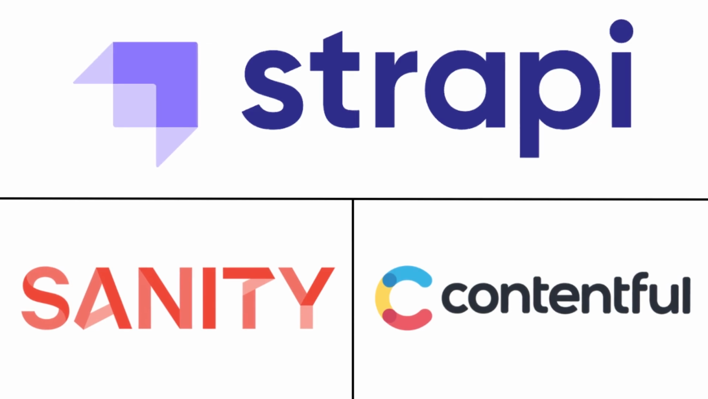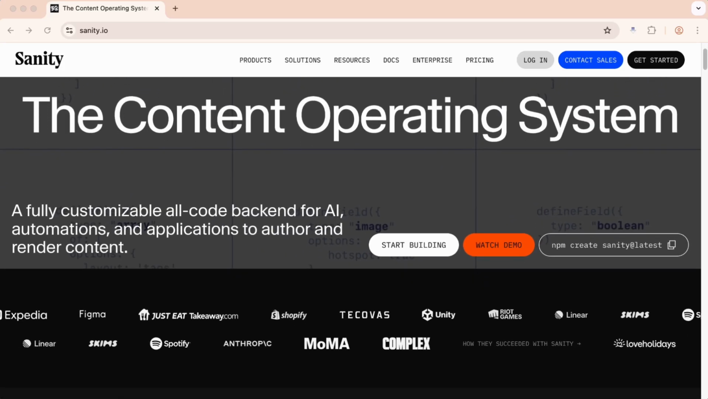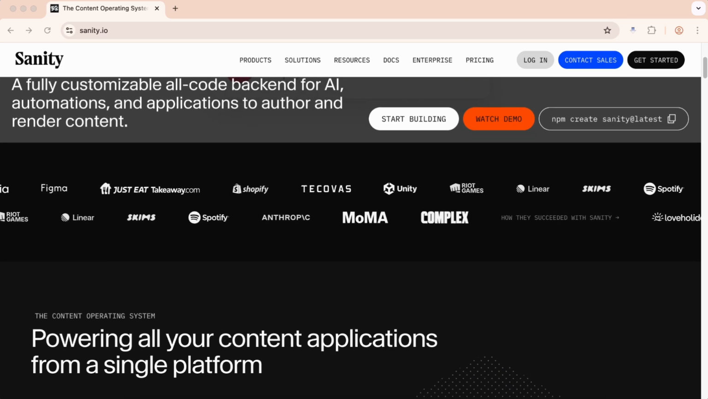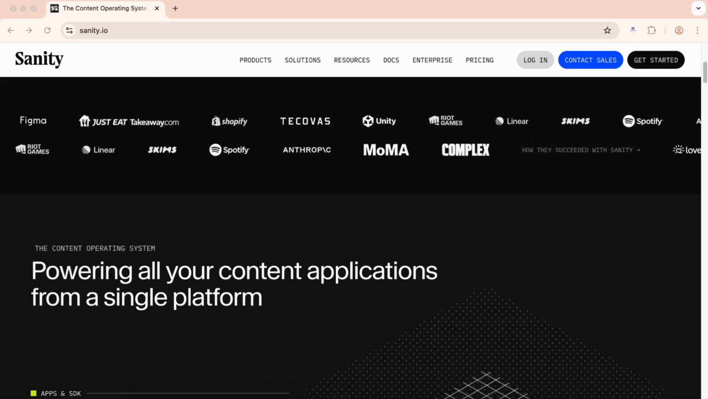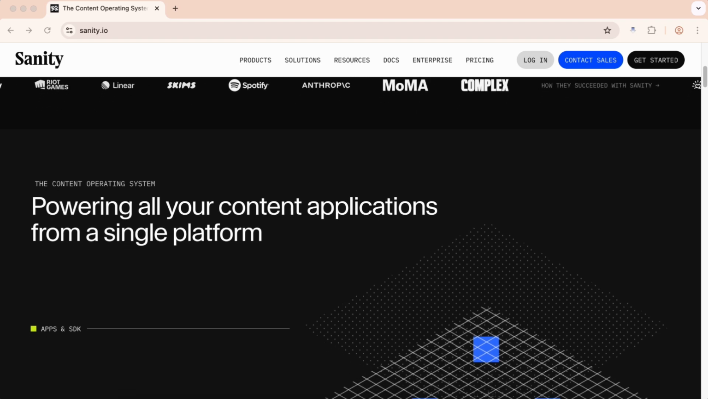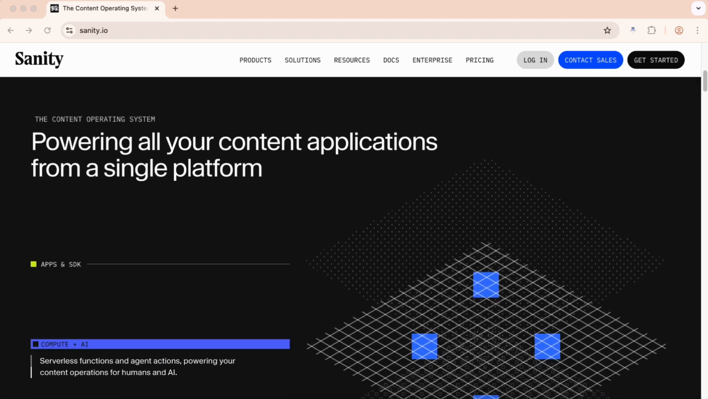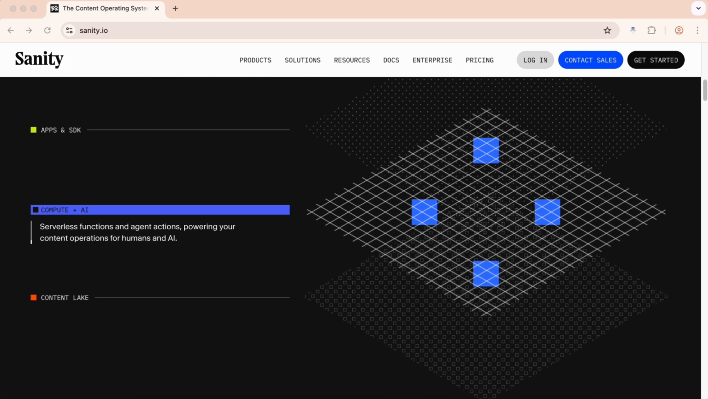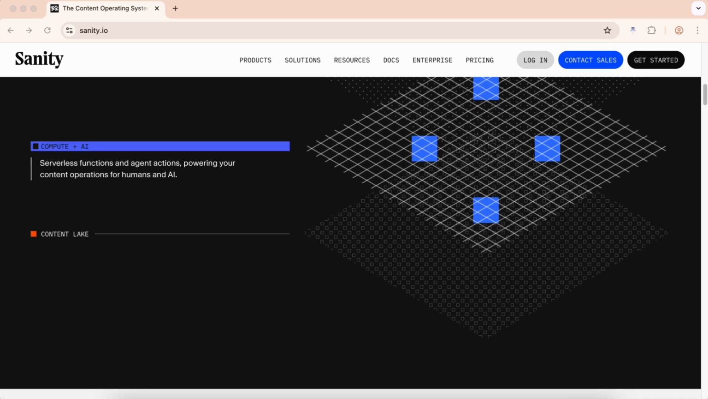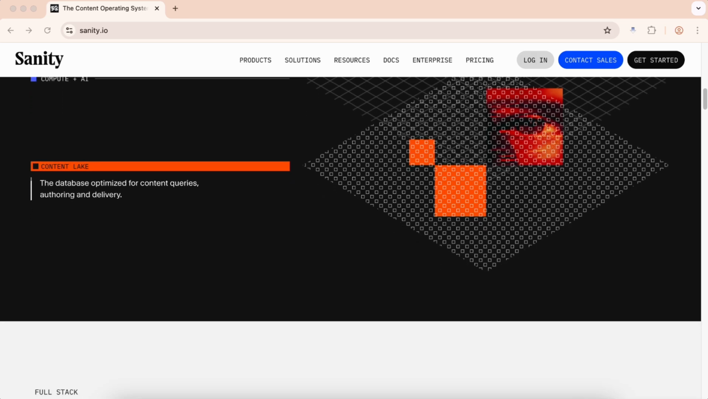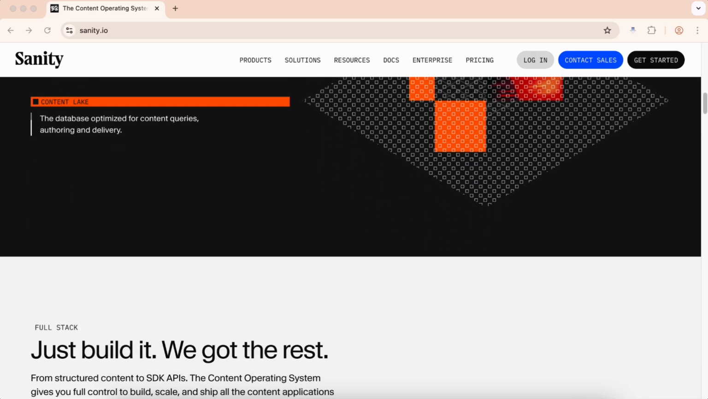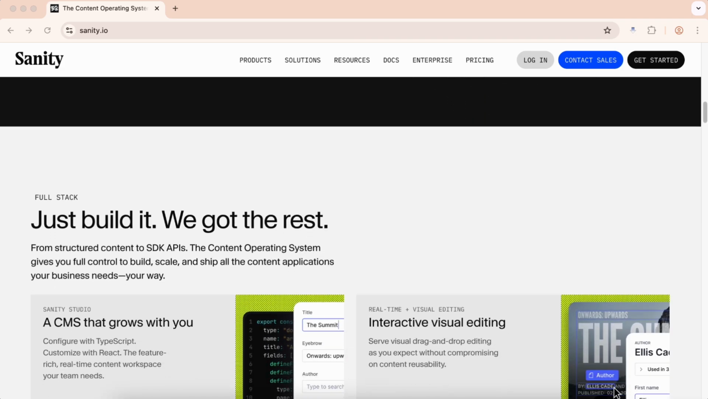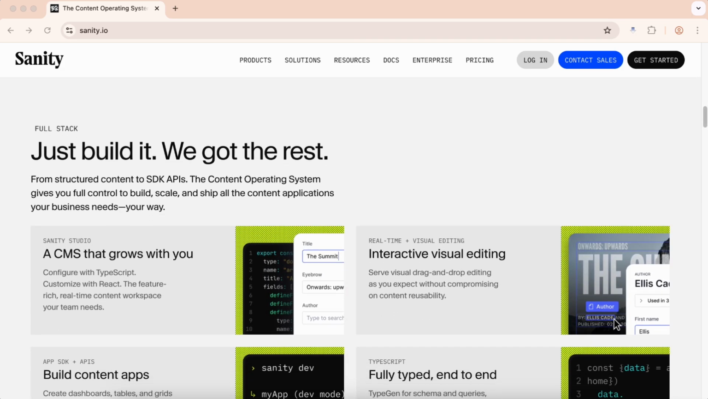headless CMS architecture. Let's start with Sanity, the structured content platform that's been revolutionizing how developers and content teams collaborate. Sanity positions itself as more than just a headless CMS. It's a unified platform for structured content that treats your content as data, enabling distribution across any channel, device, or product with unprecedented flexibility. The most compelling aspect of Sanity is its real-time collaboration capabilities that set it apart from